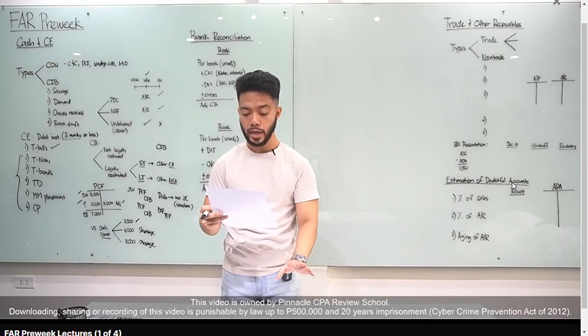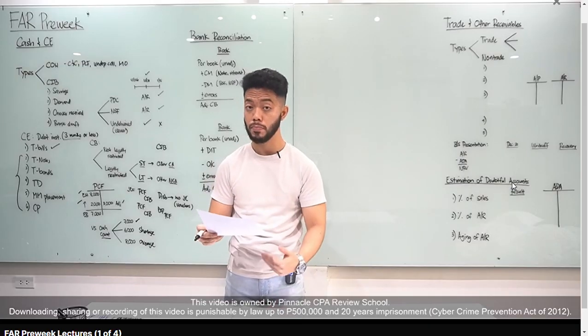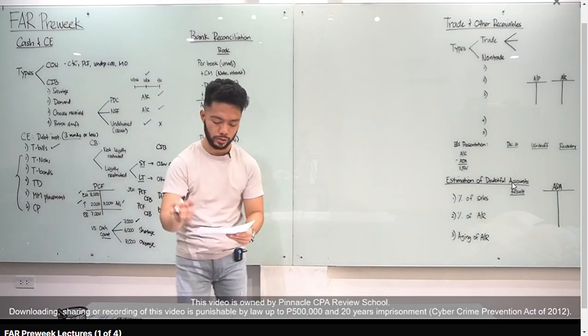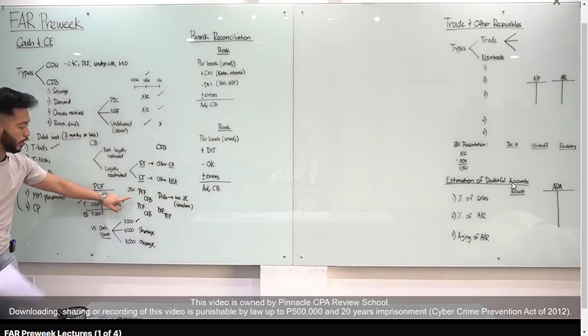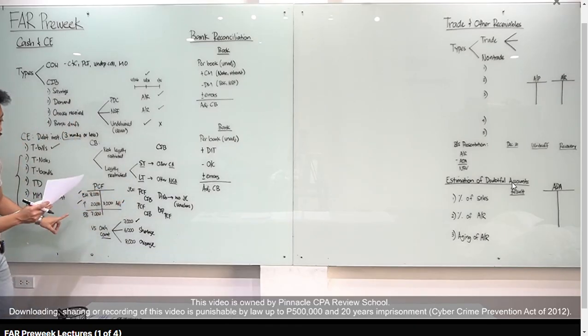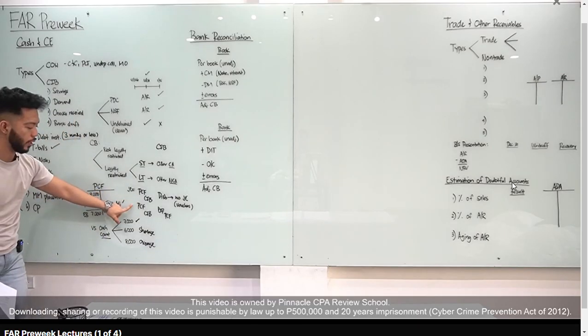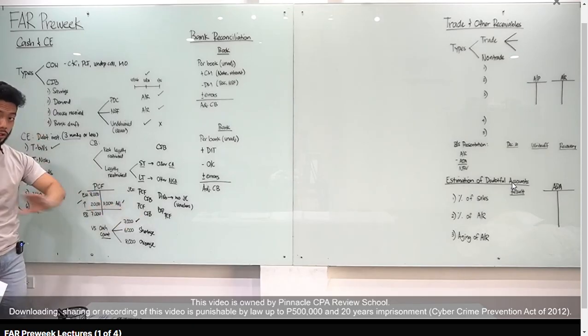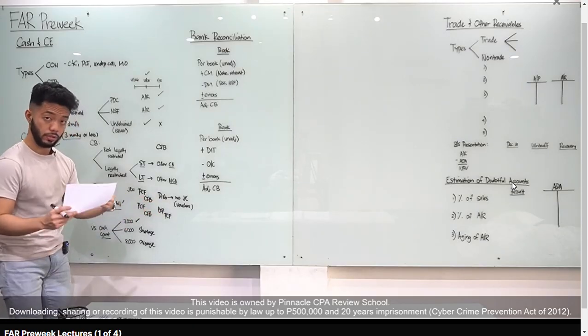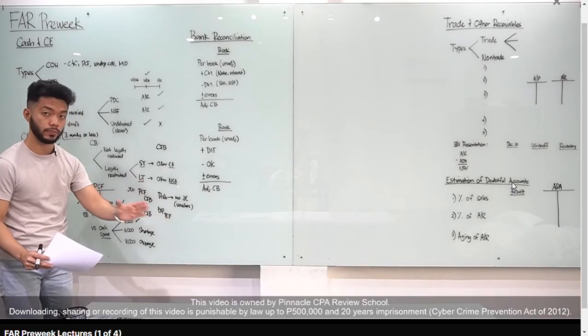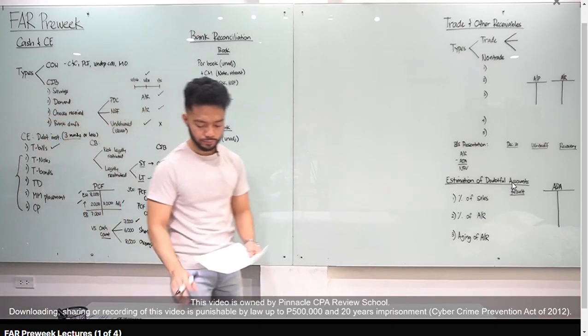Number 3, the petty cash account is debited. Kailan doon debit yung petty cash? Tingin ka lang sa T account natin. Letter C yung sagot dyan. When the fund is established, ito yung entry mo, debit petty cash fund, credit cash in bank. And when the size of the fund is increased, debit petty cash fund, credit cash in bank. Kapag disbursements, walang entry yan. Kapag year-end adjustment, doon ka lang may entry, debit expense, credit petty cash fund. Letter C for number 3.